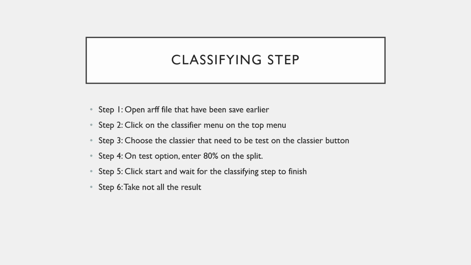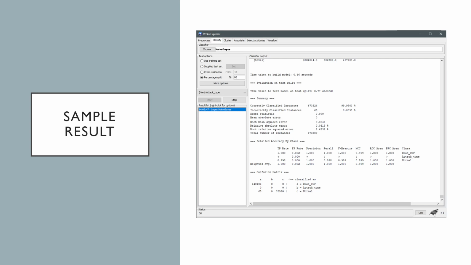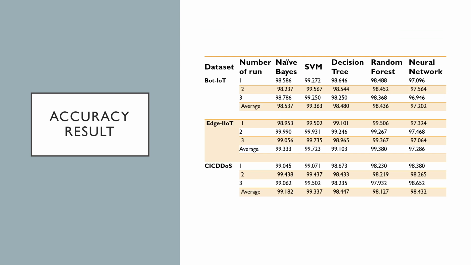And then click the start button and wait for the classifying to finish, and take note of all the results that we get. So this is the sample result that we get from the classifying step.